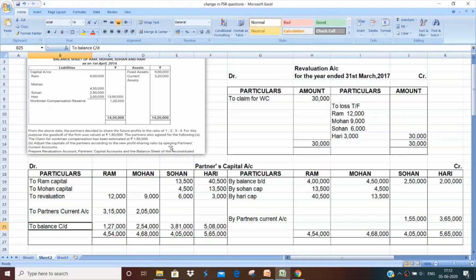If this was not written in the question, by opening current account, we would have written to bank and by bank here. So that is also a possibility. Now another question should come to your mind, that if current account is not mentioned here, to bank is written, then what? Then the bank account will get adjusted. If the bank account comes on the credit side, this means the more amount is coming into the bank. And if it comes on the debit side, that means amount is being withdrawn from the bank. So this side means plus and this side means minus. After doing this plus and minus, then we will show it in the balance sheet.